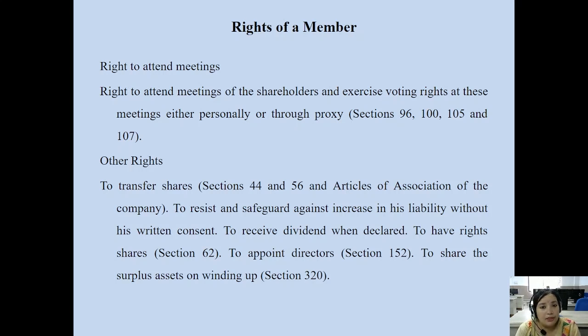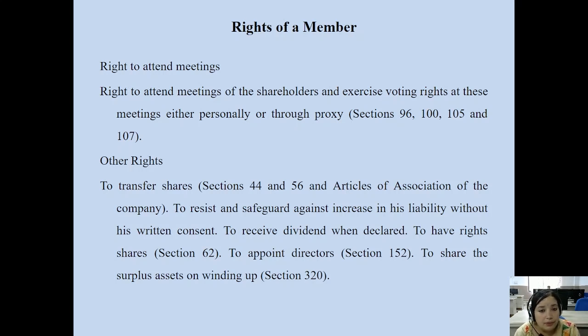Companies are separate legal persons, and if without my written consent the company increased my liability, this is your right. This is a right available to the member. He or she has a right to say yes or no in respect of an increase in his or her liability without written consent.